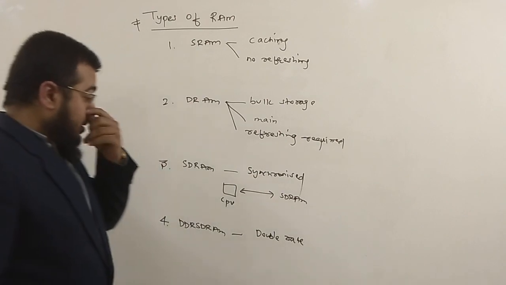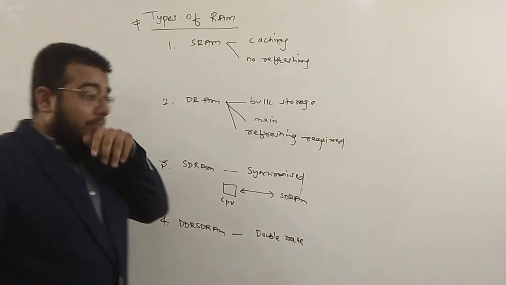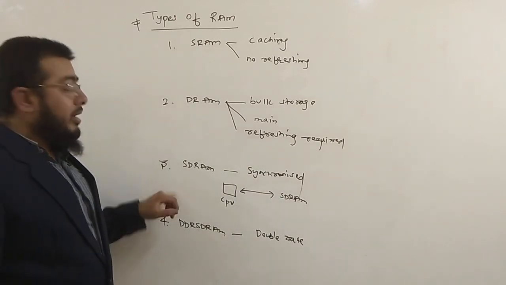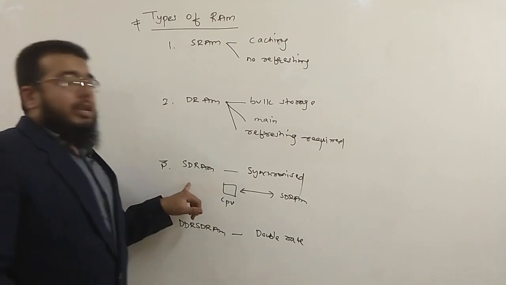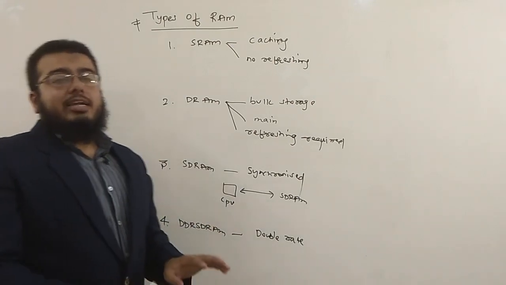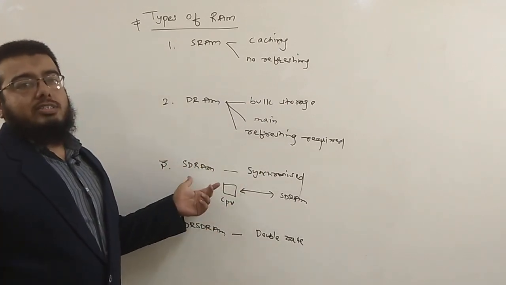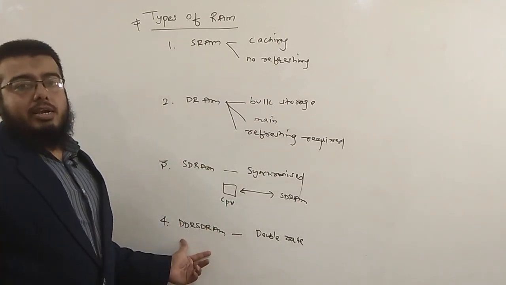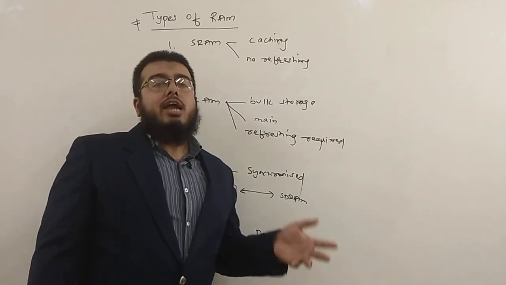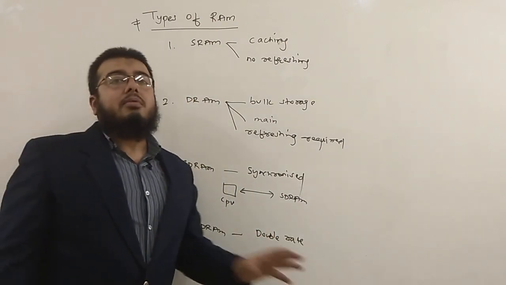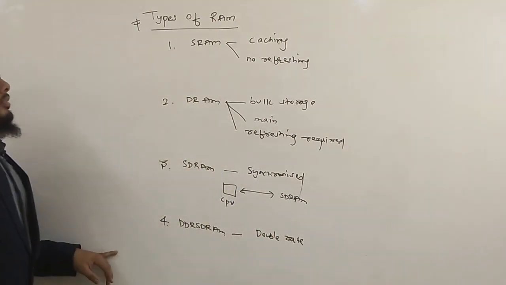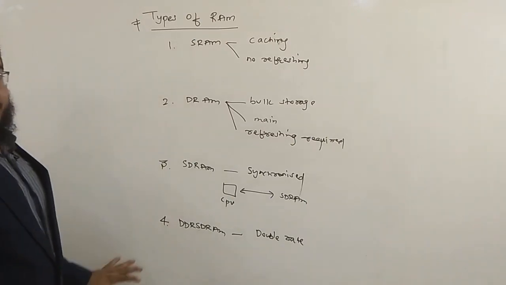So double data rate means the work will be faster compared to SDRAM. Anyhow, SDRAM is nowadays outdated. It is not available in the market. It may be available in the gray market, but very little chance of getting SDRAM. Once DDR has come in the market, DDR versions 1, 2, 3 and 4 are also available in the market. That was about types of RAM.